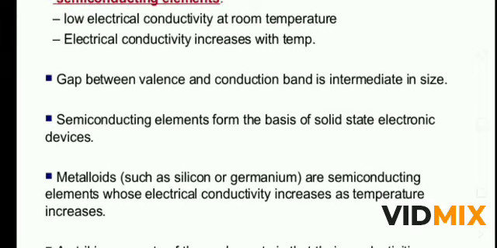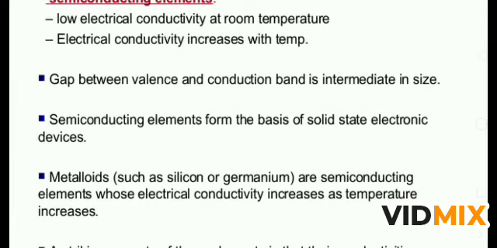Metalloids such as silicon or germanium are semiconducting elements whose electrical conductivity increases as the temperature increases. Means if you increase the temperature, the electrical conductivity of the semiconductor may increase, but it is not advised to increase the temperature to make it a conductor, because after a certain allowed temperature, they melt also.